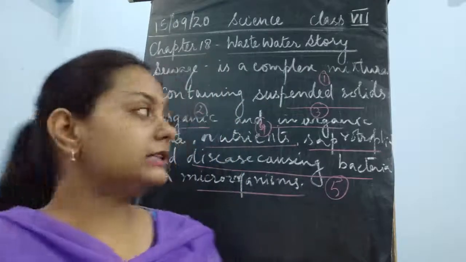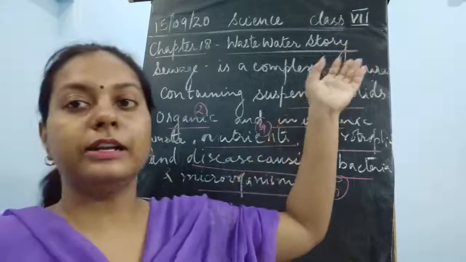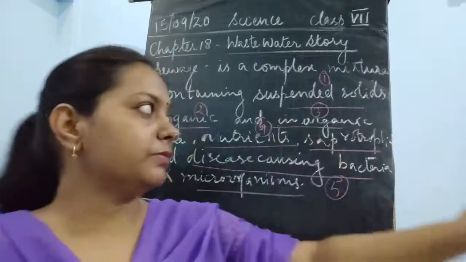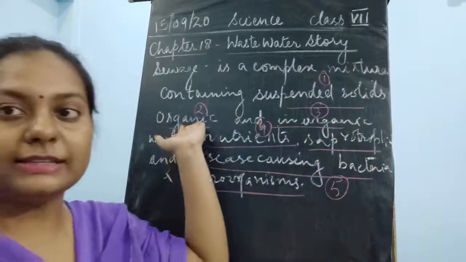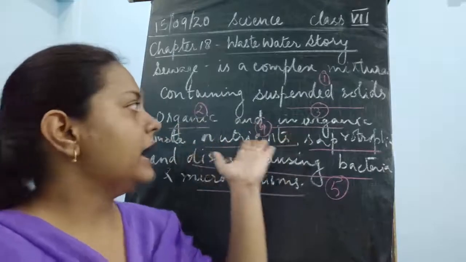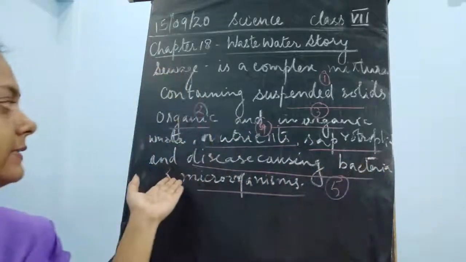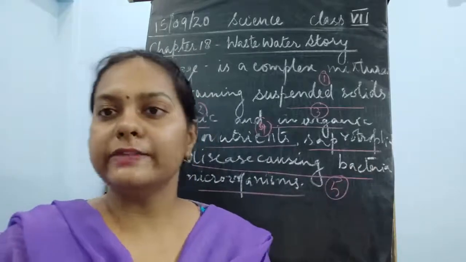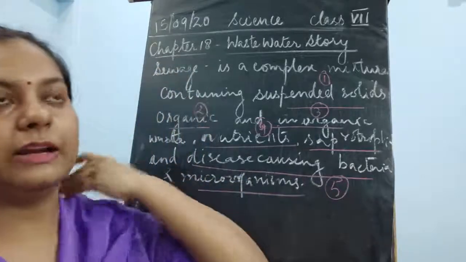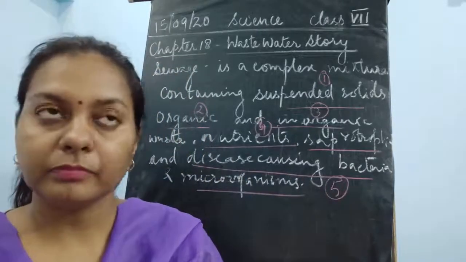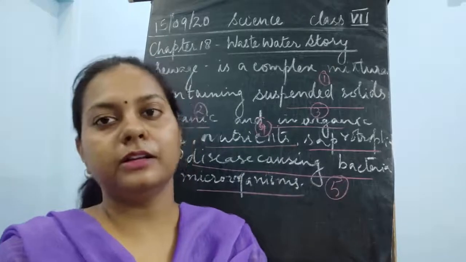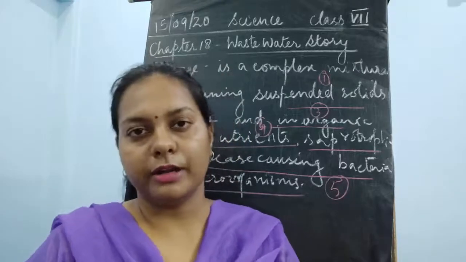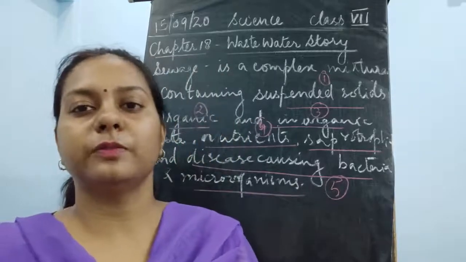Okay, so it contains suspended impurities, meaning all the impurities which are not going to be dissolved. We can easily see these impurities. After that, it contains organic waste, it could contain inorganic waste, and also it contains the saprophytic as well as the disease causing bacteria. So saprophytic bacteria are those which live on dead and decaying organic matter. The water is coming from different places. See, after washing vegetables also, the water becomes waste. If you're washing your clothes, the water becomes waste.